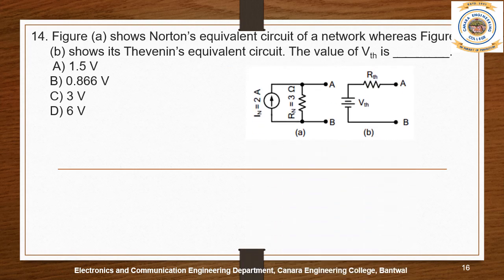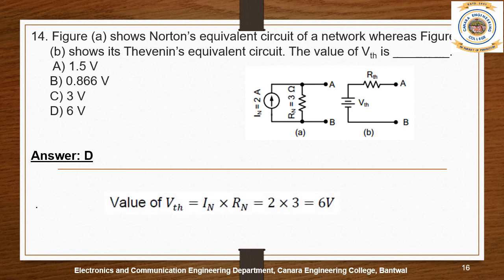Question 14. Figure A shows Norton's equivalent circuit of a network, whereas figure B shows its Thevenin's equivalent circuit. The value of VTH is A 1.5 volt, B 0.866 volts, C 3 volts, D 6 volts. So what is the answer? Answer is D, that is 6 volts. Let us see how it is 6 volts. Value of VTH is equal to IN into RN. What is IN? IN is 2 amps and RN is 3 ohms. Therefore, the answer is 6 volts.